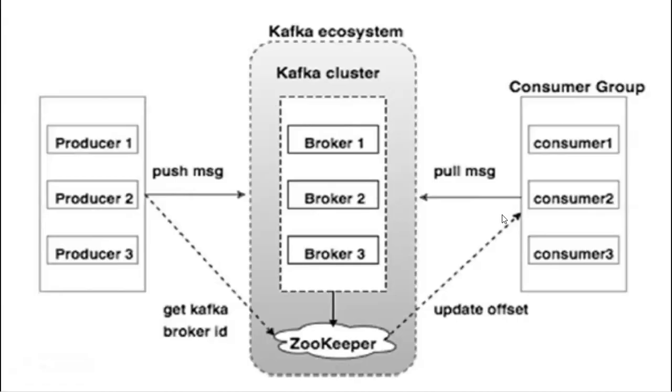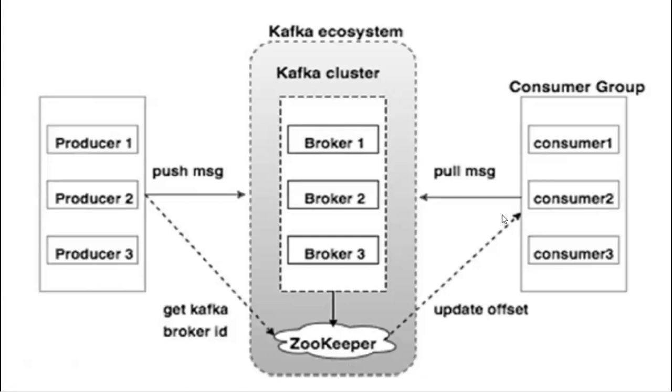This is all we have seen. The topic is a logical name to which record messages are sent. You cannot send data to a queue, you send it to a topic. And what is a partition? A topic is divided into partitions. Each message inside a partition has a unique offset, like a message number. Partitions are the reason Kafka can handle high throughput. Data is ordered only within the partition, not across partitions.